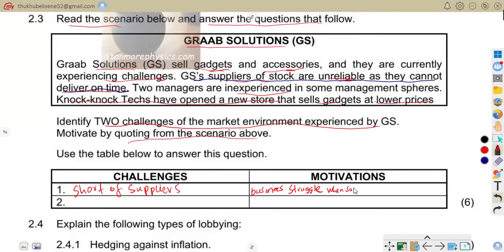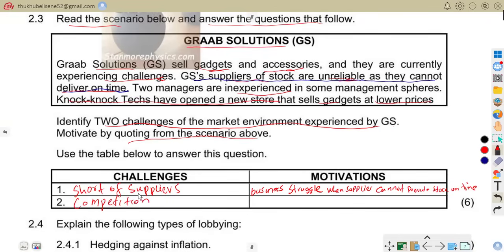So that is our first motivation that we can talk about. Now, as we are asked to identify two challenges, another challenge is competition.